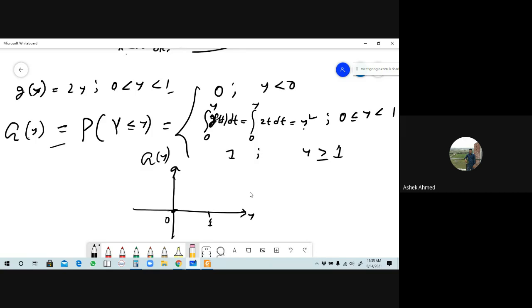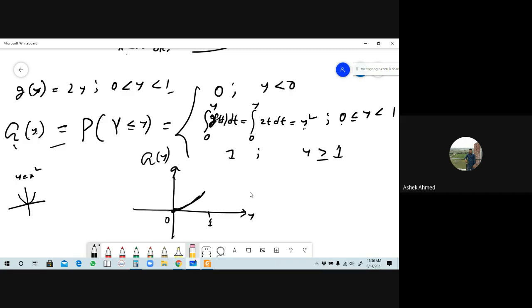y square from the interval 0 to 1. Between 0 and 1 you have the graph of y square. Can you remember the graph of y equals x square? It had this kind of pattern, but in that case y is the independent variable. Capital G of y is a dependent variable. So that graph will be this type of graph, like y equals x square.